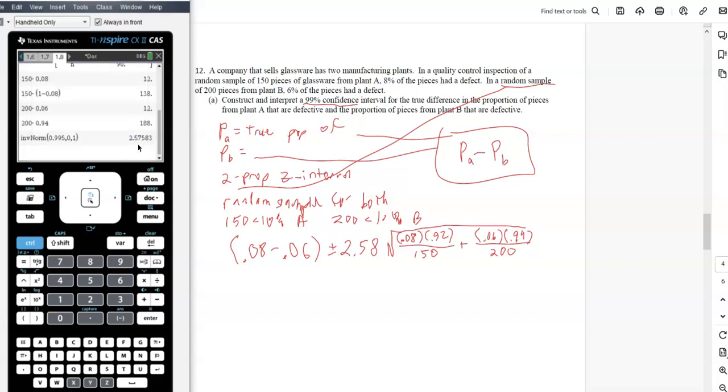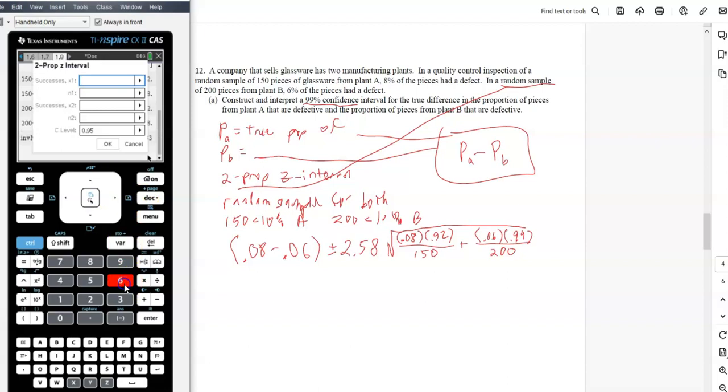It helped to have these on your paper. That was 12 and 12. So nice. Menu. So 12 out of 150, and then 12 out of 200. And it was not 0.95, it was 0.99, I believe. Okay.